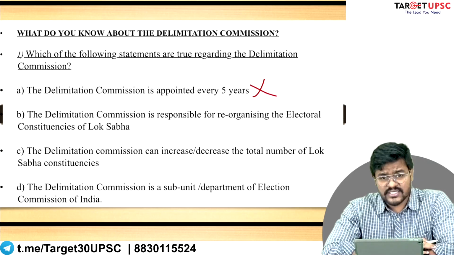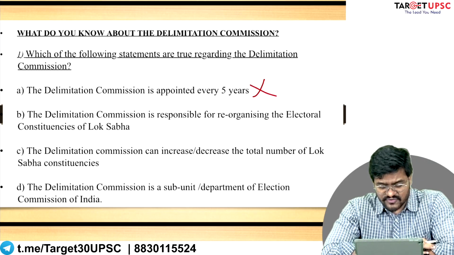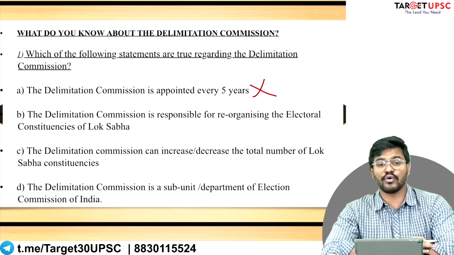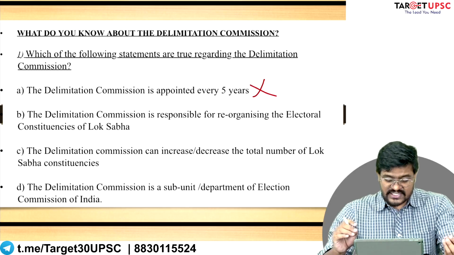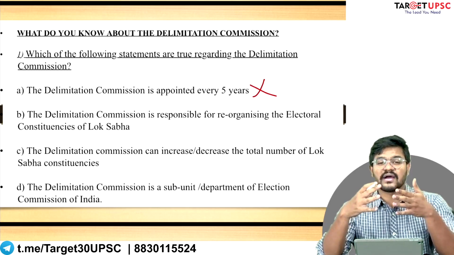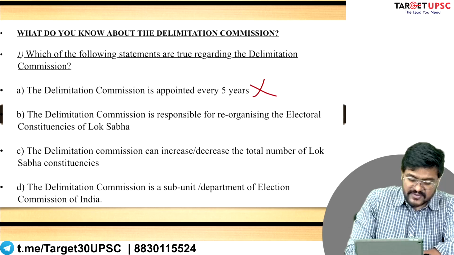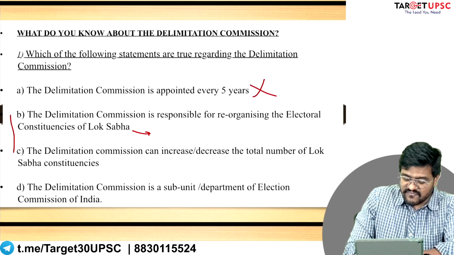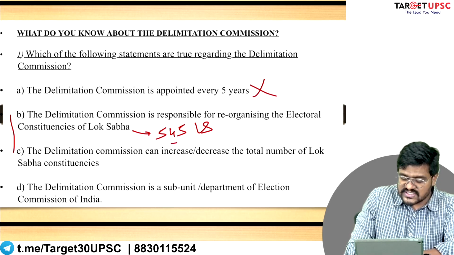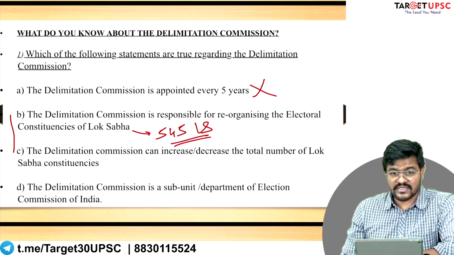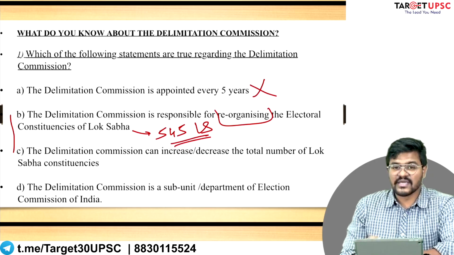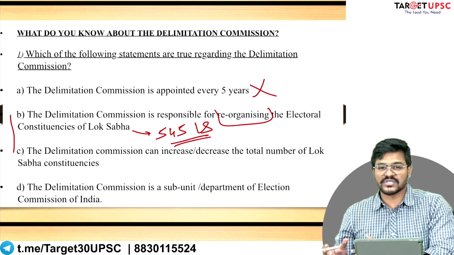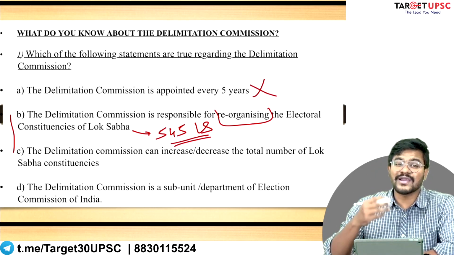What about the second statement? That the Delimitation Commission of India is responsible for reorganizing the electoral constituencies of the Lok Sabha. What does this mean? What is the difference between statement number 2 and statement number 3? Statement number 2 suggests that there are 545 Lok Sabha constituencies in India at present. Reorganization means that you change the size of constituencies, you change the areas of constituencies, but you do not change the overall number of constituencies.